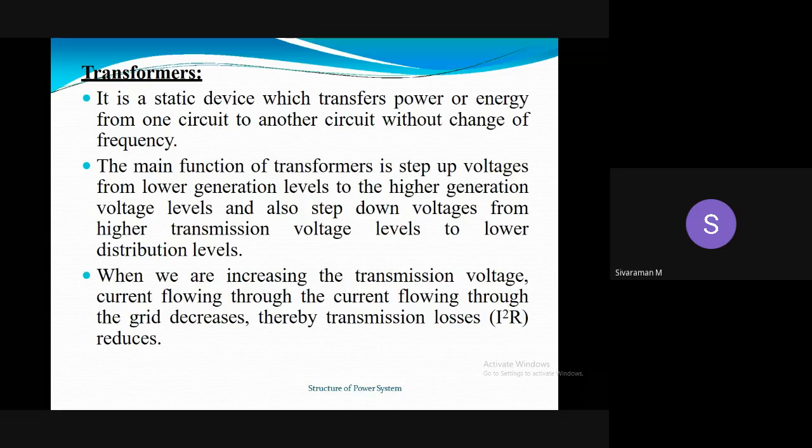Then transformers: a transformer is a static device which transfers power or energy from one circuit to another circuit without changing frequency. The main purpose of using a transformer is to step down or step up, that is to decrease or increase the voltage level. When we increase the transmission line voltage, it reduces the power loss and voltage drop. It also reduces the transmission losses, that is I square R losses.